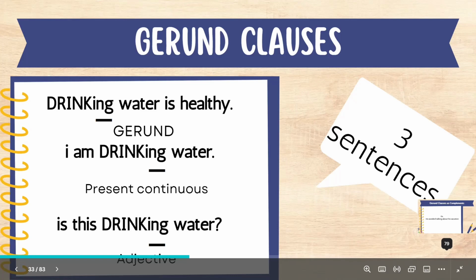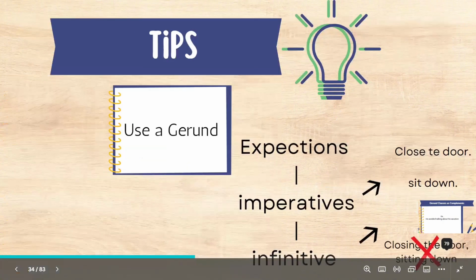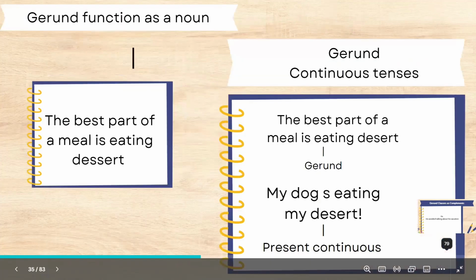Next page po. Okay, here's the tip. If you want to begin your sentence with a verb, use a gerund. Of course, there are exceptions. With imperatives, use the infinitive. For example, close the door, sit down. We would not use closing the door, sitting down. Okay, next page.